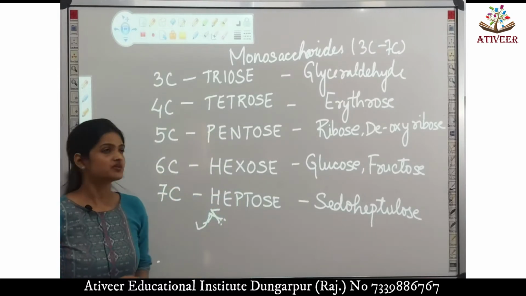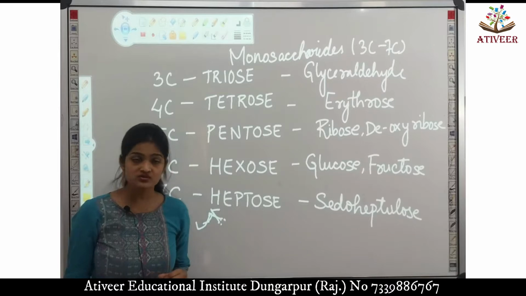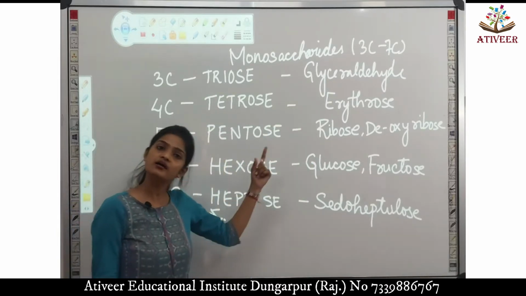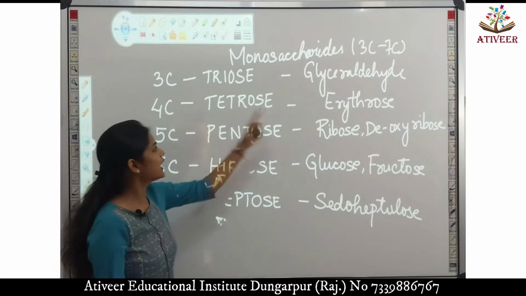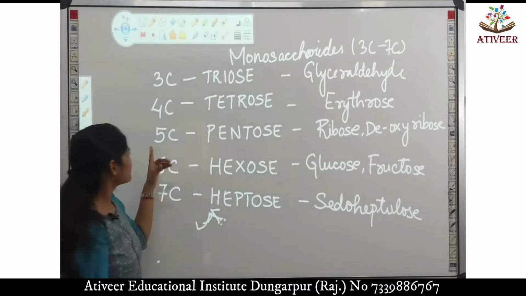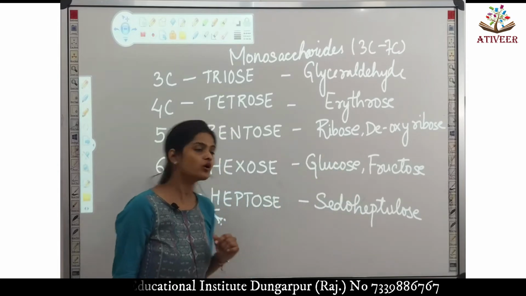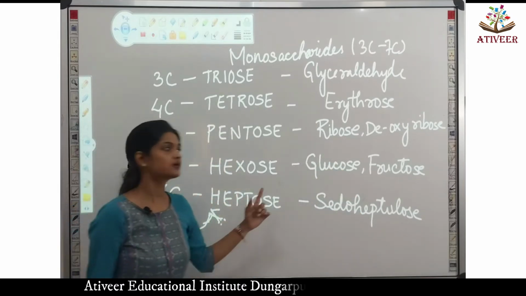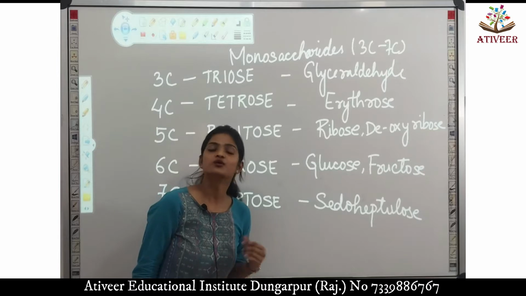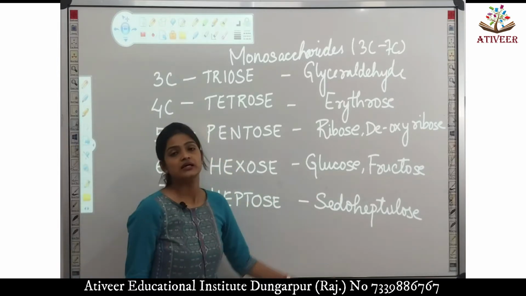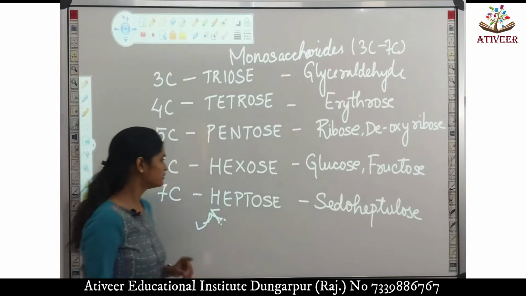3 carbon containing monosaccharides comprise triose, example glyceraldehyde. 4 carbon containing are known as tetrose sugar and example is erythrose. 5 carbon containing pentose sugars, example ribose and deoxyribose. 6 carbon containing hexose sugars, example glucose and fructose. 7 carbon containing heptose sugars, example pseudoheptulose.